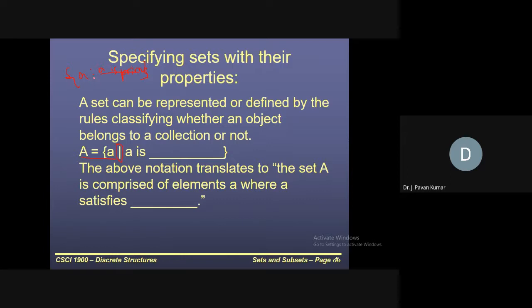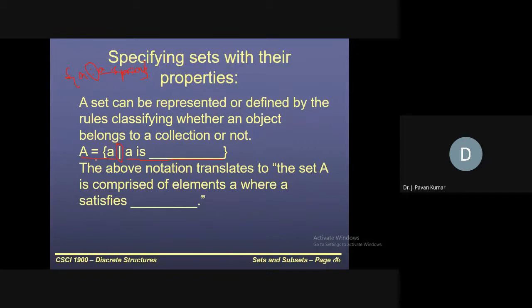Similarly, here, instead of the colon, we have used the pipe symbol. This we call the such that symbol. So A such that a is a prime number. What will capital A contain? It is a set of all the prime numbers. Like that, we can say a such that a is an odd number, a such that a is an even number, a such that a is a composite number. Like that, we can specify the property of set elements by using this kind of notation.